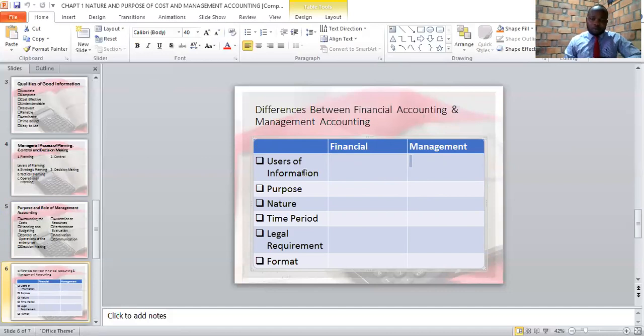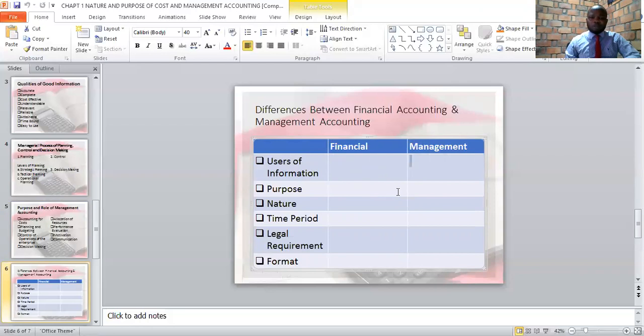While financial accounts are prepared for external users, that is suppliers. Suppliers will need financial accounts. Government will need to know the amount of tax that a business is to pay. Banks will need to know how the business is performing, therefore to know whether the business is creditworthy or not. Therefore, the first difference is on users of information. Financial accounting for external users, management accounting for internal users.